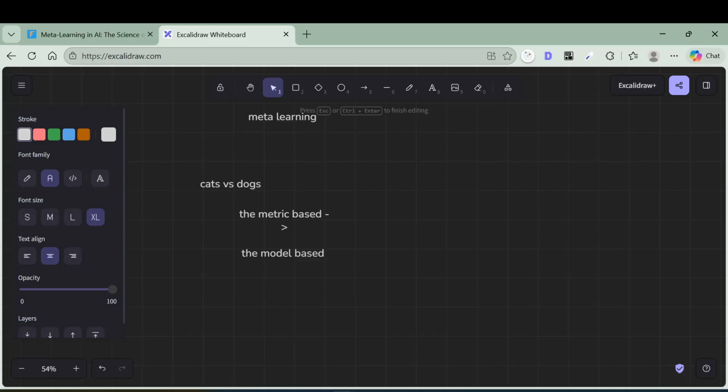So you can see day by day it will improve. Let's discuss the meta learning behavior again. What is the meta learning behavior? Instead of just solving a task, it improves how it solves the task. Simple.